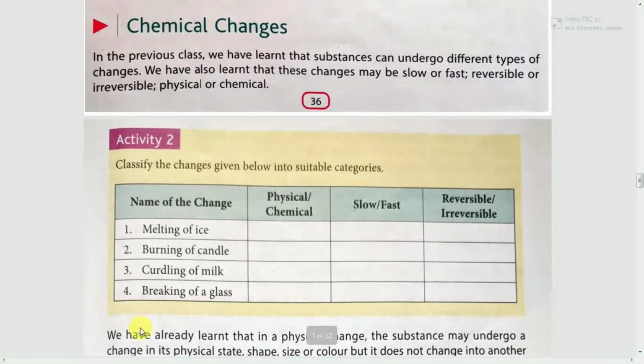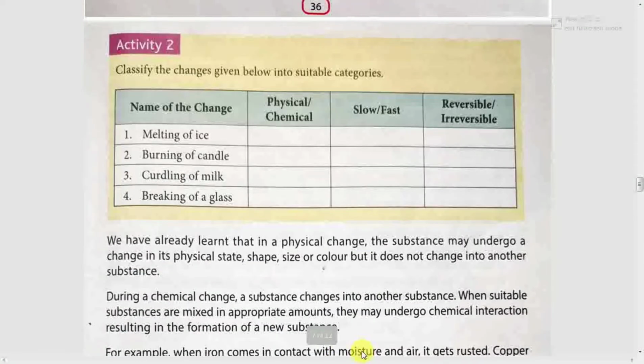So we have already learned that in a physical change the substance may undergo a change in its physical state, shape, size or color, but it does not change into another substance.